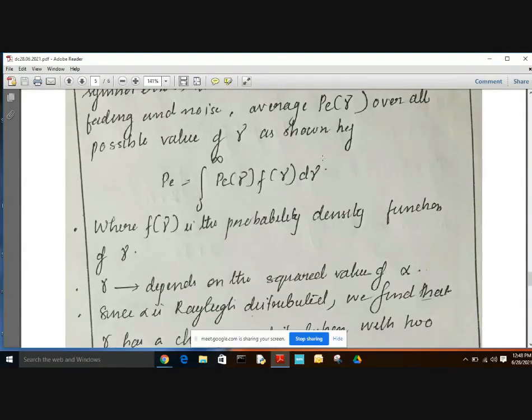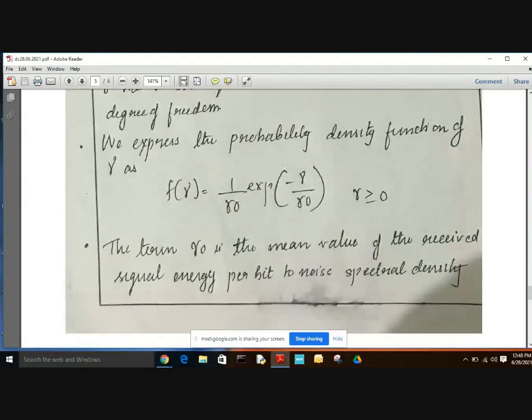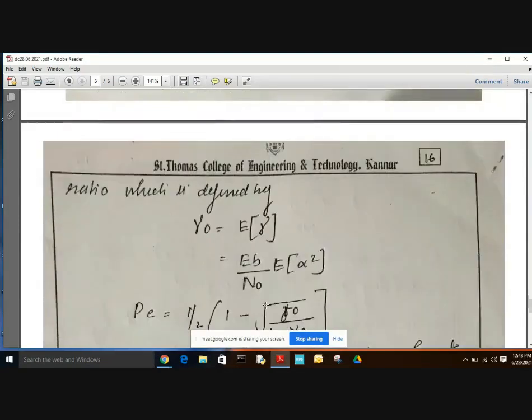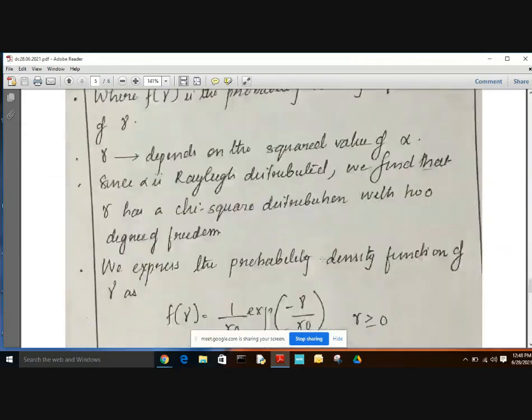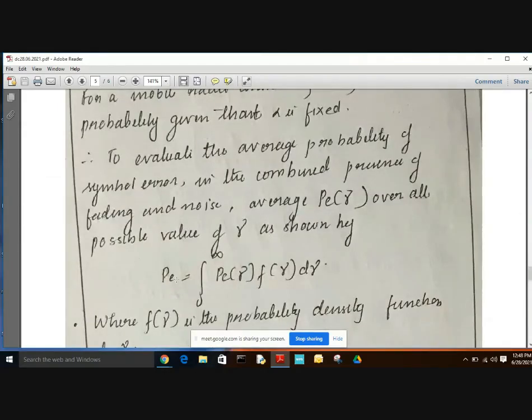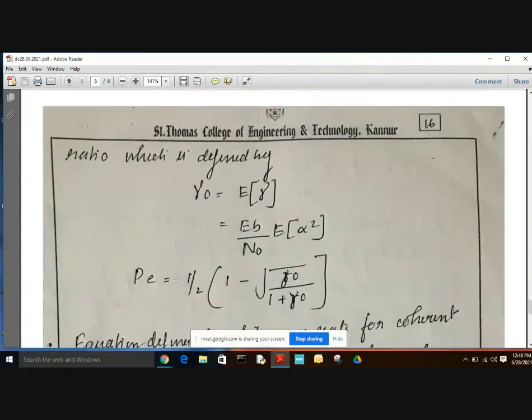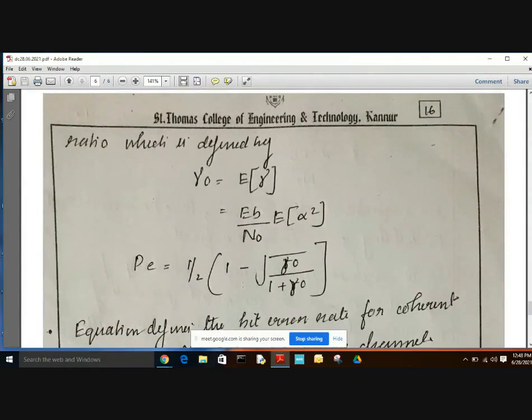f of gamma is the PDF, the probability density function of gamma, and it is given by 1 by gamma naught into exponent of minus gamma by gamma 0. Here gamma 0 can be got from the expectation of gamma. When we take the expectation, it becomes EB by N0 into expectation of alpha square. And here the probability of error, symbol error or bit error, becomes P equal to 1 by 2 into 1 minus under root gamma naught divided by 1 plus gamma naught. So this is the PE.